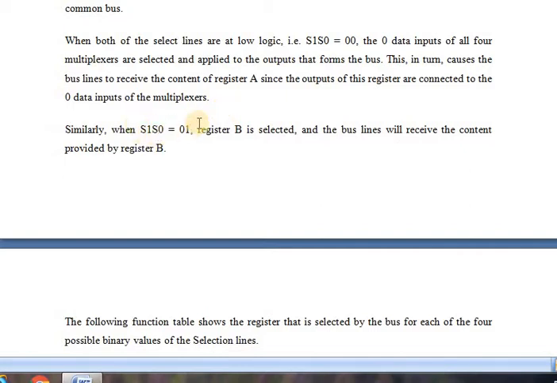Similarly, if S1, S0 is 01, register B will be selected. If S1, S0 is 10, register C will be selected. If 1, 1, register D will be selected.